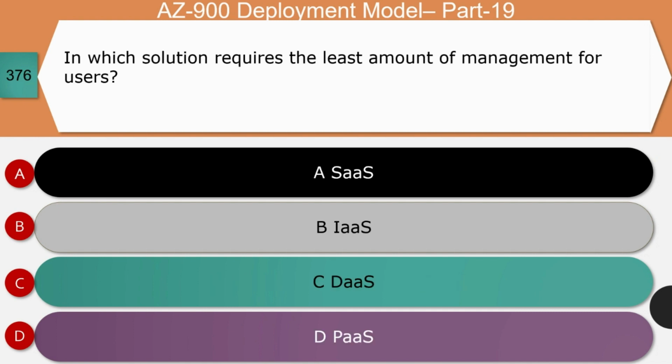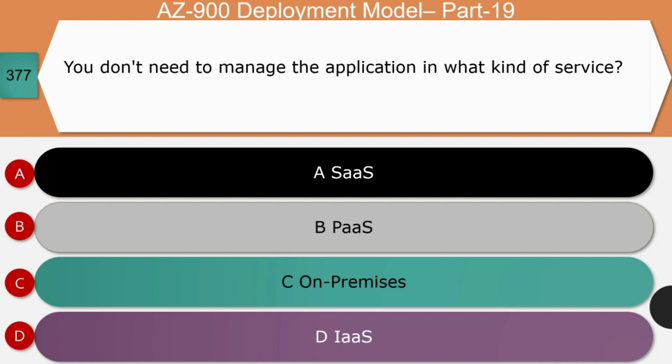Next question, in which solution requires the least amount of management for user? Is it software as a service, or infrastructure as a service, or data as a service, or platform as a service? The right answer for this question is software as a service. Let's see the reason. In SaaS, application configuration for access control, configuration of initial data, and owning the data is under the control of customer. The rest is managed by cloud service provider, and very little management effort is required from the customer side. And so option A is the correct answer.